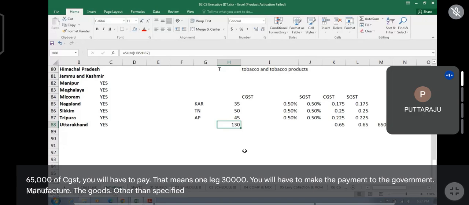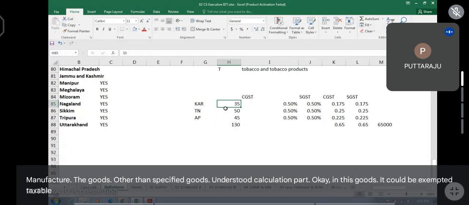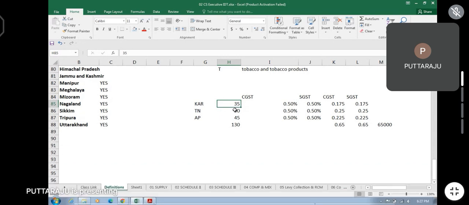If you manufacture the goods other than specified goods. Understood calculation part? Yes, sir. Okay, in this goods, it could be exempted, taxable, nil rate, whatever it is included here.